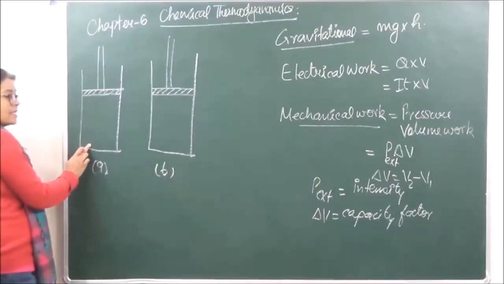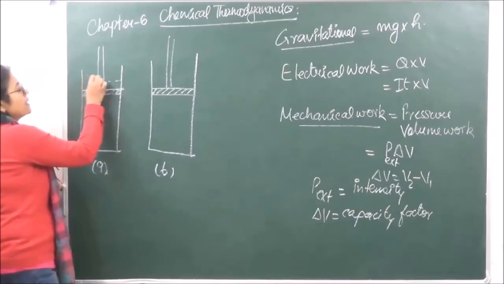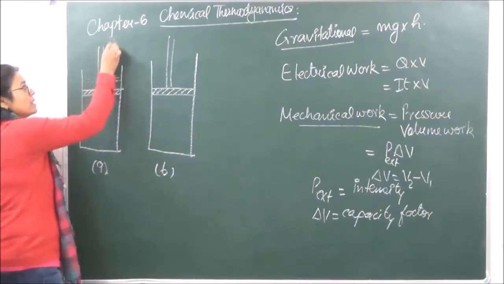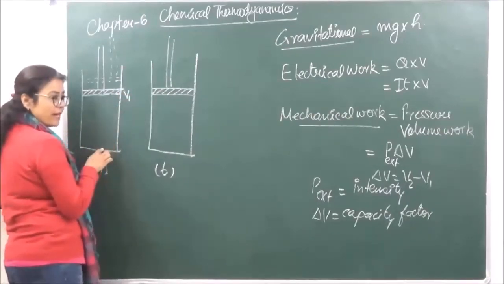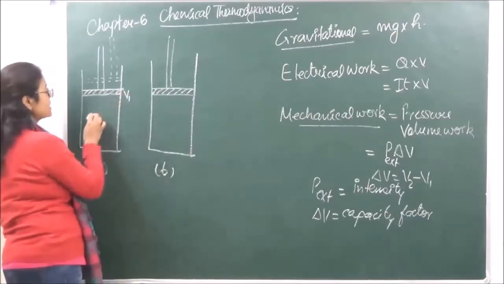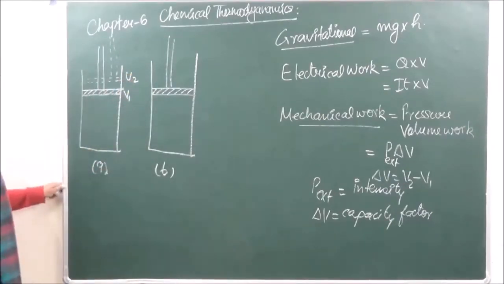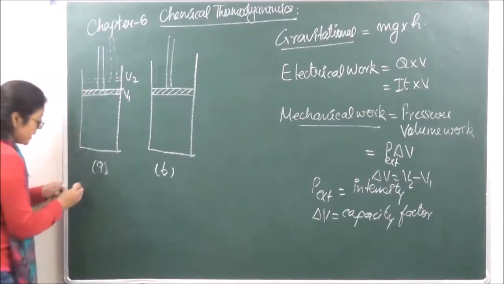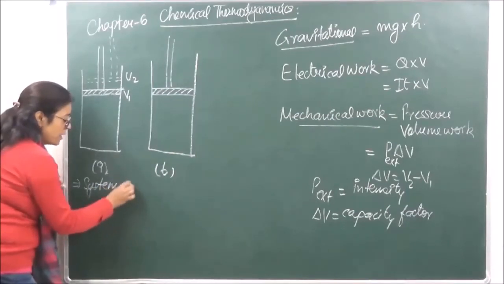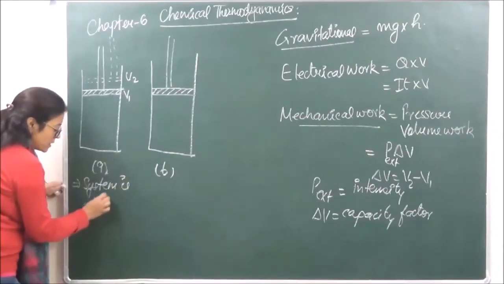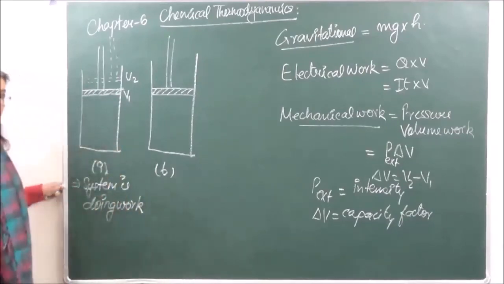Now if the gas is applying pressure on the cylinder, then what is going to happen? The piston will be pushed outwards. If this is the pressure P, this is the volume V1 of the gas, then after the gas applies pressure, the volume becomes equal to V2. Okay? Over here we are saying that the system is doing work on the surroundings. ठीक है.